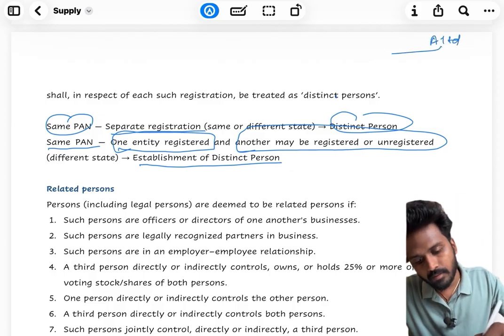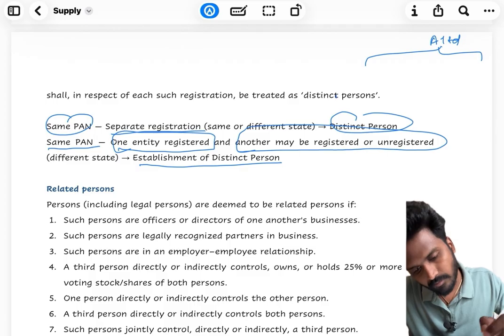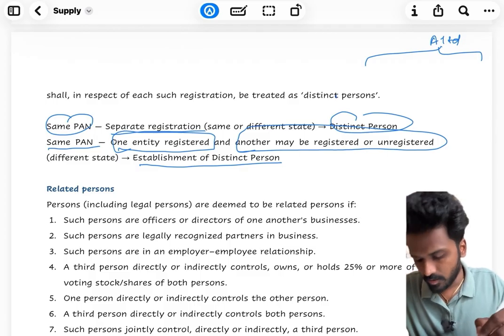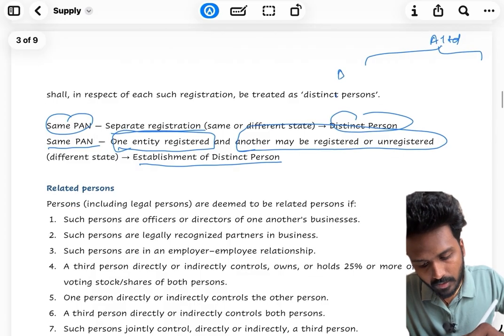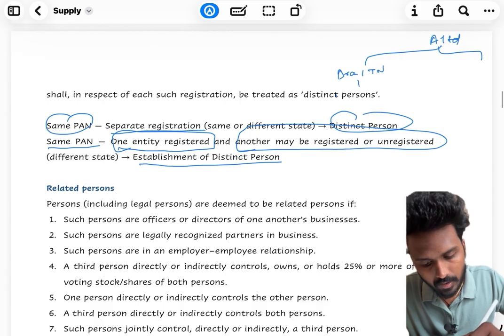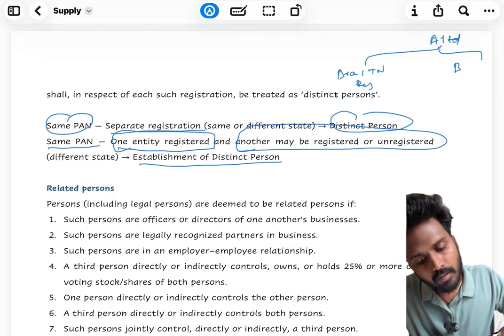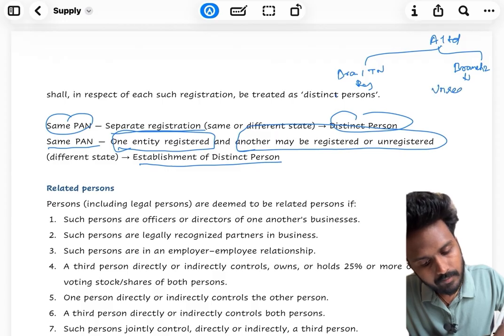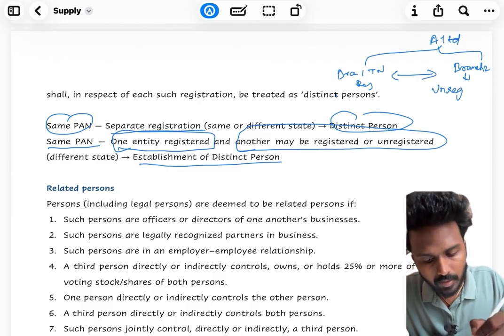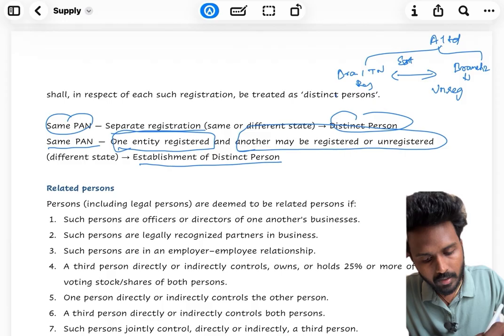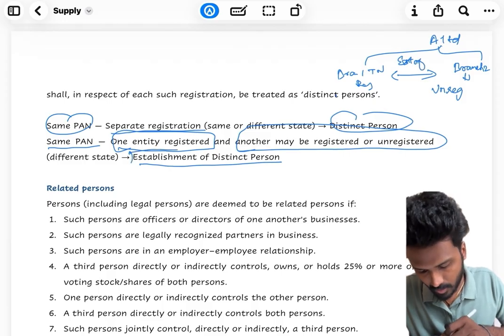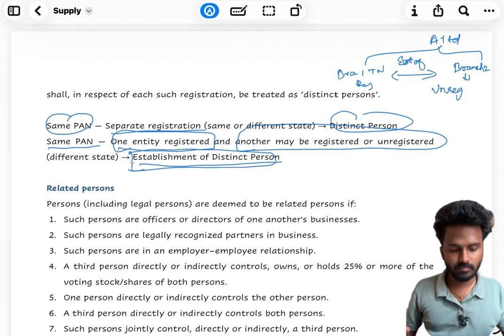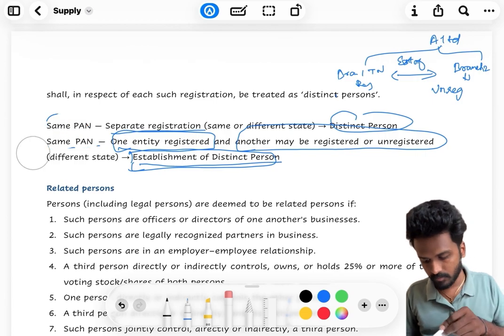For example, A Limited has a branch 1 in TN which is registered and branch 2 unregistered. These two entities will be establishments of distinct person. This one. Understood?